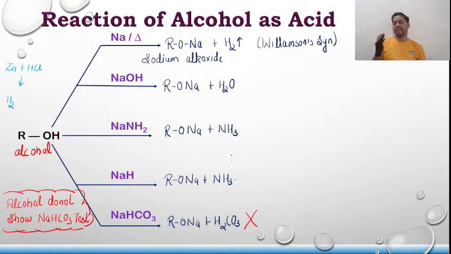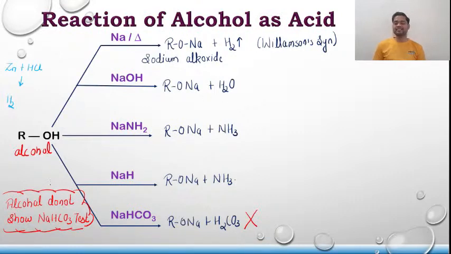Reason: alcohols in acidic order come after bicarbonate, and the acids which come above bicarbonate or carbonic acid have the tendency to show the sodium bicarbonate test. So please make a note of it, guys.